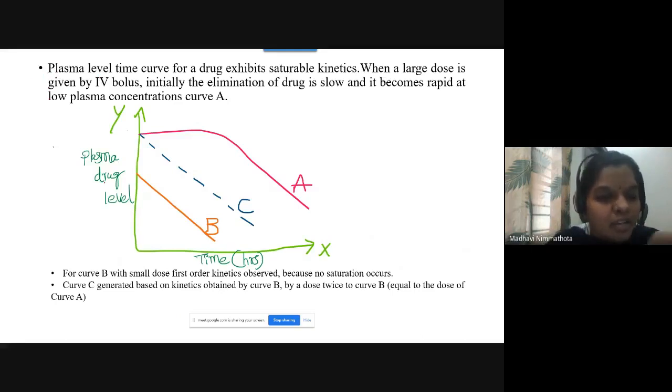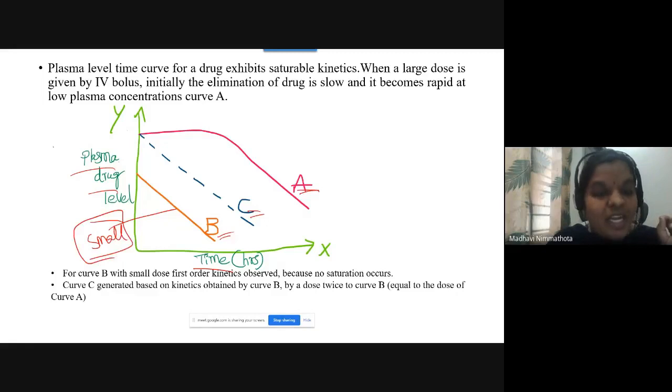So you have to read these curves also. When you plot the graph between plasma drug level versus time, it will give three different curves. See here, A, B, C. This B curve is indicated with a small dose of the drug. When you take a small quantity of the drug dose, it will give first order kinetics, that means a straight line. Here there is no saturation.